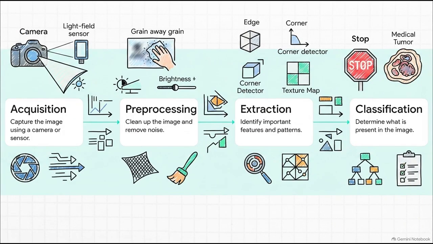Moving to the third branch, computer vision. You must know these sequential steps showing exactly how a machine interprets visual data. First, image acquisition, snapping the picture. Second, image pre-processing, cleaning up the image by removing visual noise or adjusting the brightness. Third, feature extraction, identifying core patterns, edges, and shapes. And finally, object classification, actually determining what is in the picture. This could be identifying a stop sign for a self-driving car or even spotting a tumor in a medical scan.